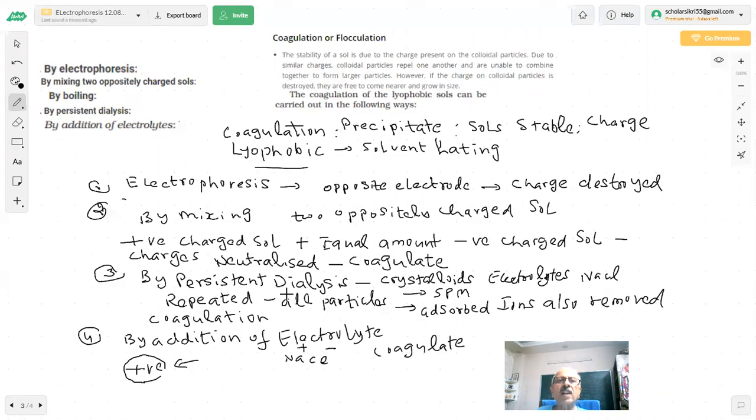So here I have explained the origin of charge on colloidal particles, preferential adsorption of charge, and also coagulation methods for lyophobic salts. I hope you have enjoyed this session, and we will see you in our next class on the Hardy-Schulze rule. Again, important questions are asked on that.